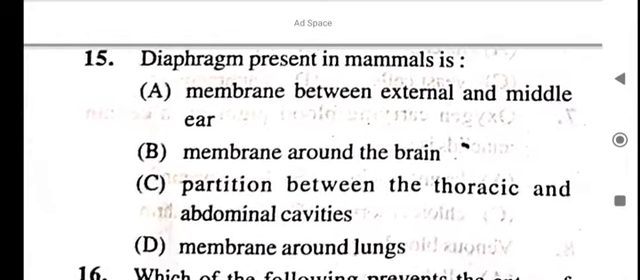Diaphragm present in mammals is a membrane between external and middle ear, a membrane around the brain, a partition between the thoracic and abdominal cavities, or a membrane around lungs.